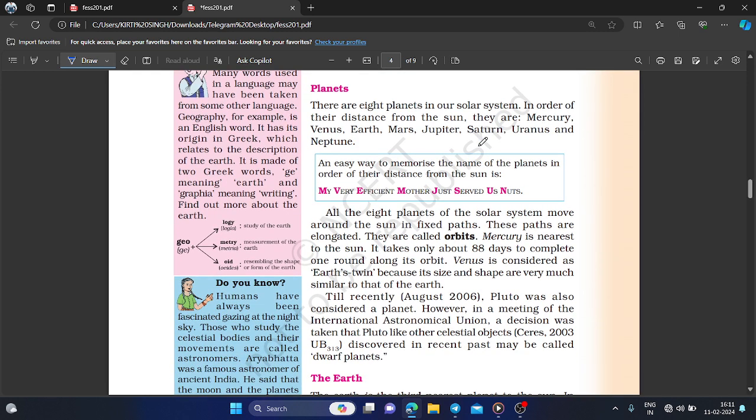Now coming to the planets, there are 8 planets in our solar system. In order of their distance from the sun, they are Mercury, Venus, Earth, Mars, Jupiter, Saturn, Uranus, and Neptune.